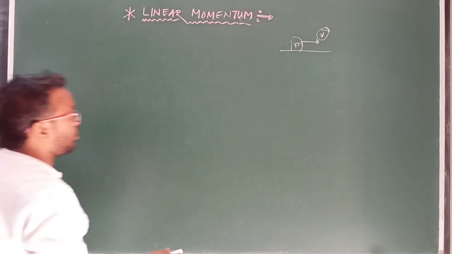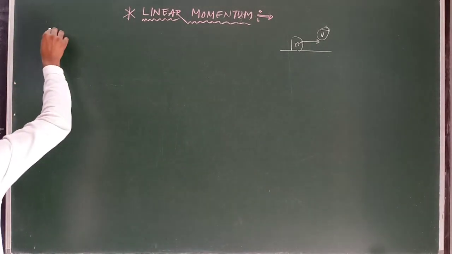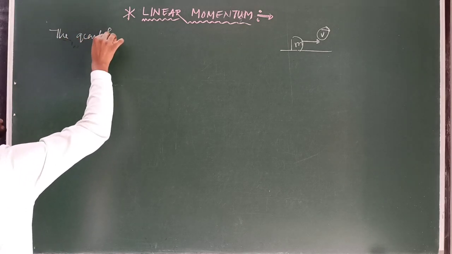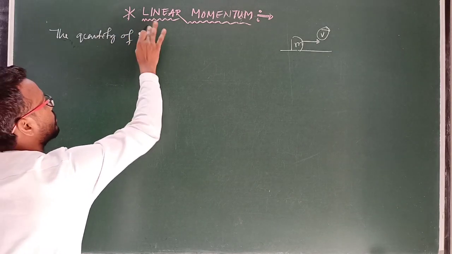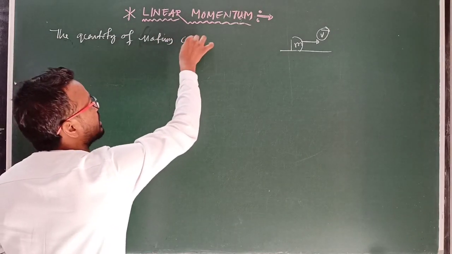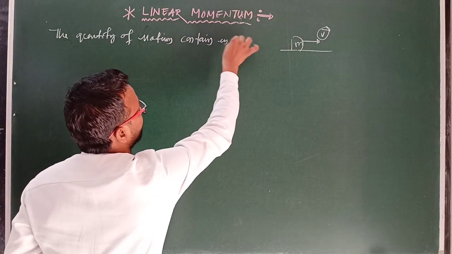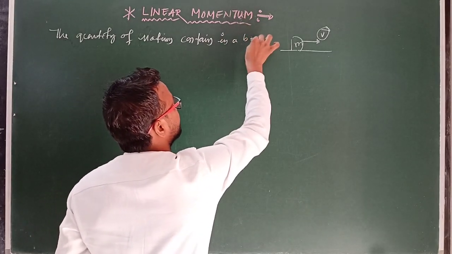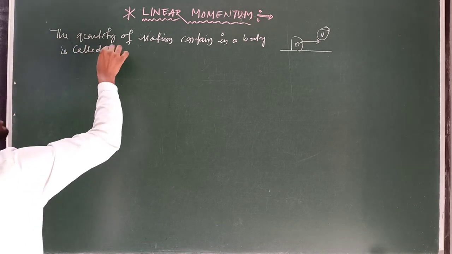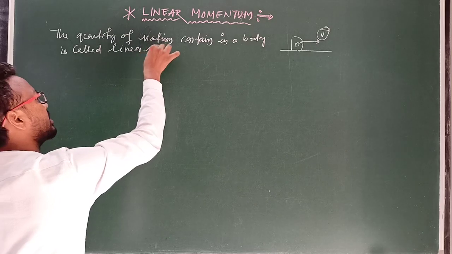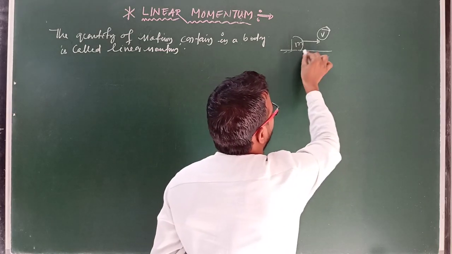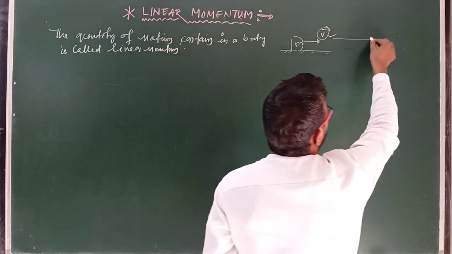So we can say the quantity of motion contained in a body is called linear momentum. Clear? The mass of the body m is moving on a surface with velocity v in this direction.